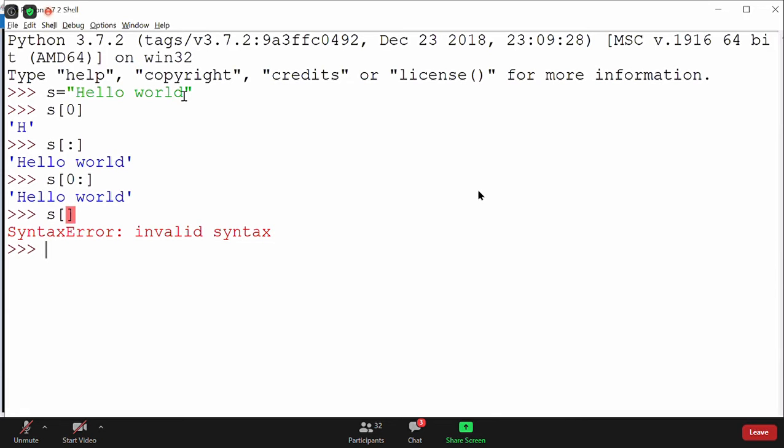If you don't mention the start value and stop value, the complete string gets printed. If you mention the start value but not the stop value, it will still print. It will go till the end.